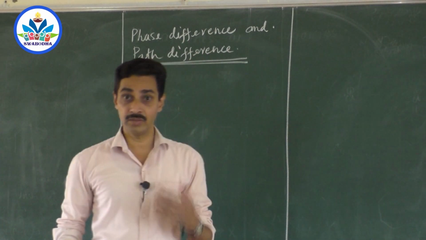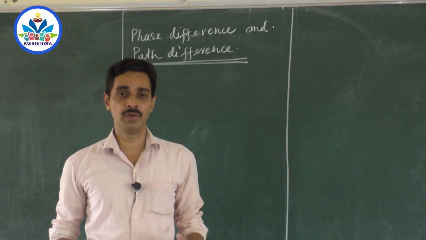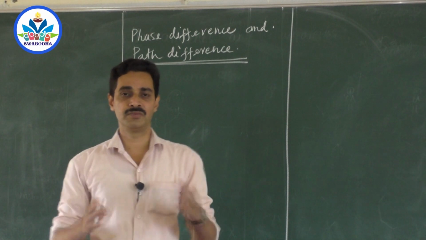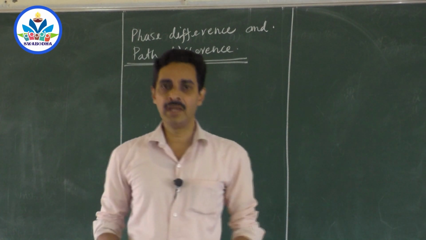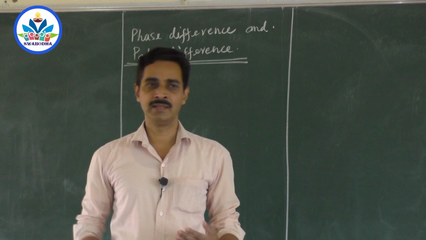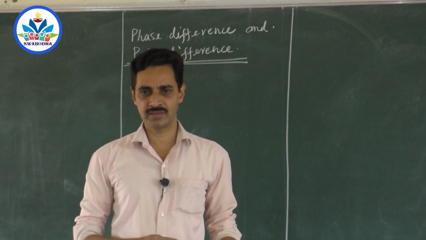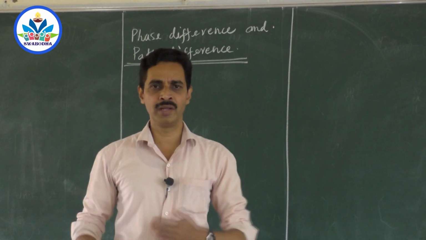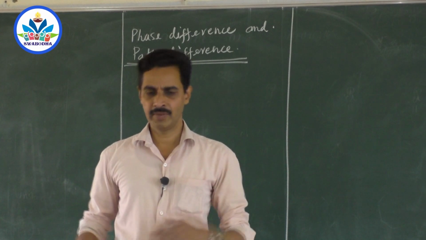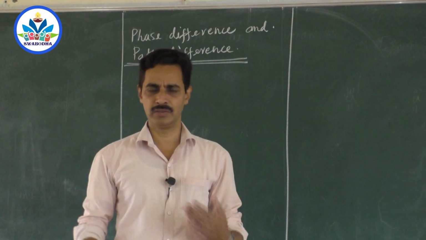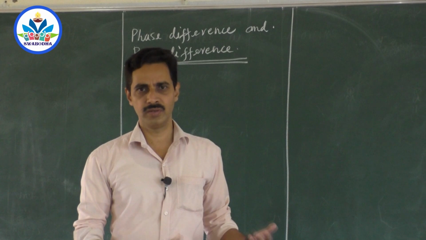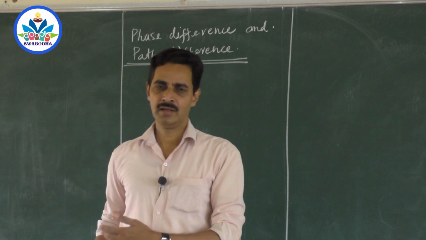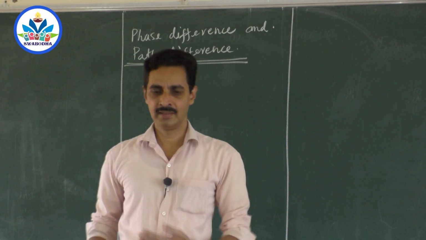Right? So in order to understand interference, we must know what is path difference and what is phase difference. Every wave is characterized by either crest and trough or compression and rarefaction. I will mix up the sound waves and light waves while explaining, you will follow it, no problem. Wherever I take sound waves, you will understand, and wherever I take light waves, you will understand it.